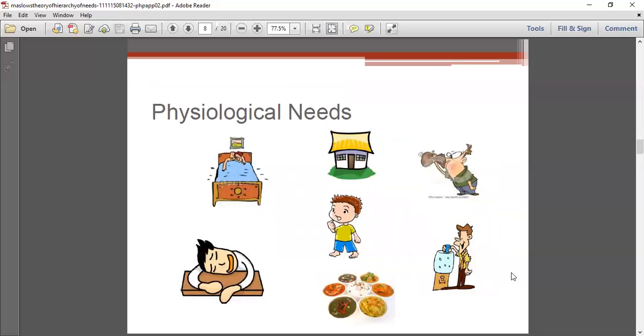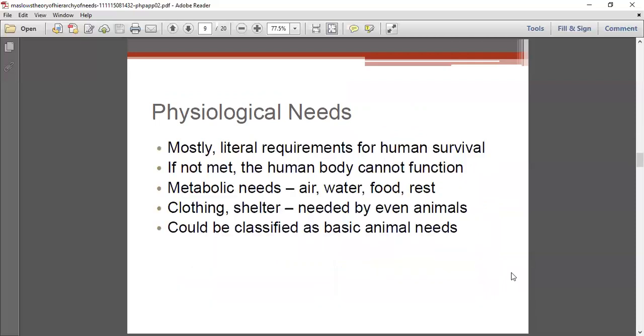Next, coming to the explanation of the hierarchical model, the physiological needs. For the survival of a human being, the physiological needs have to be met. If the physiological needs are not met, the human body will not function properly.